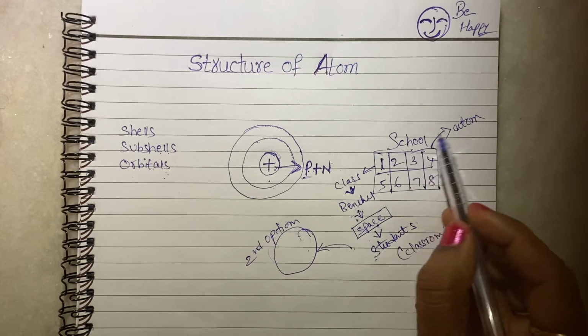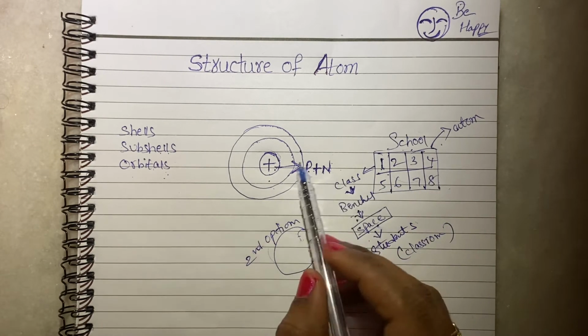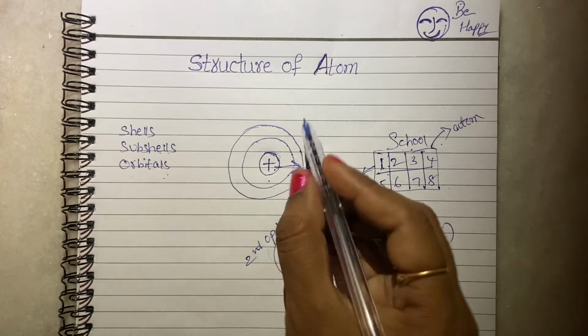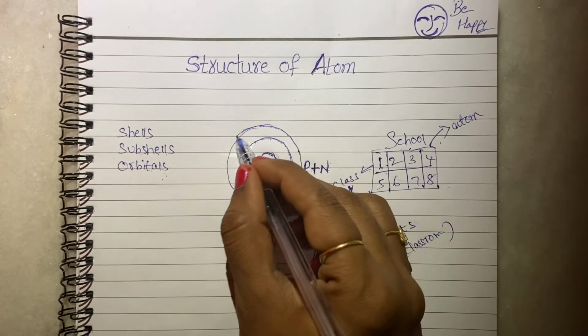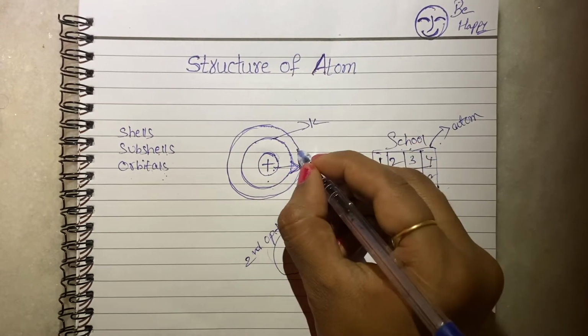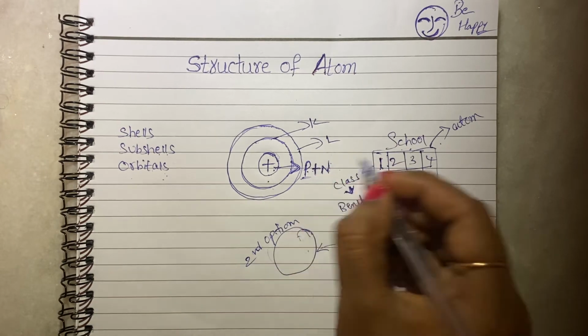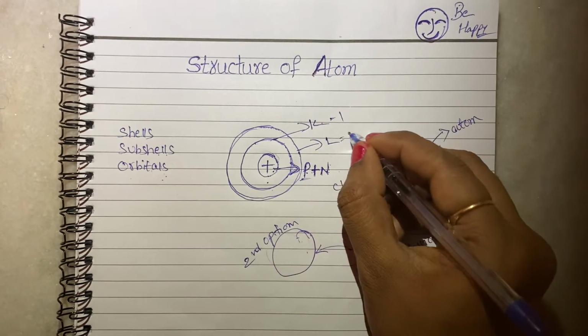Now you relate this topic to this daily routine life example. See here, this school is the atom. Classrooms are shells. So many shells are there. They are given names: K shell, L shell, M shell, like that. K shell is the first shell, then the second shell.